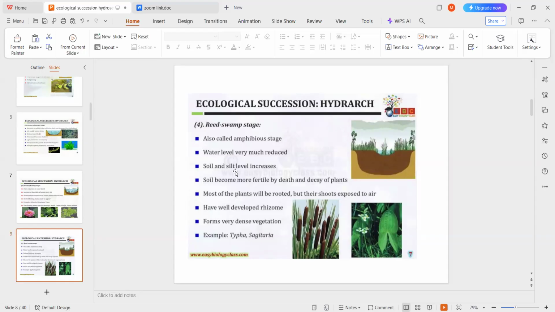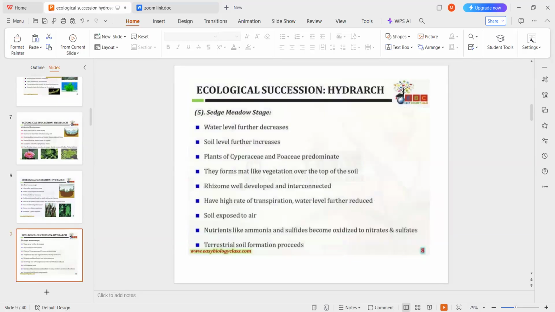The soil becomes more fertile, and most of the plants are rooted but their shoots are exposed to air. Well-developed rhizomes can be observed, which form a very dense vegetation. Examples for this stage are Typha and Sagittaria.